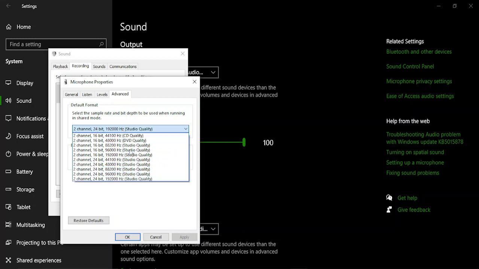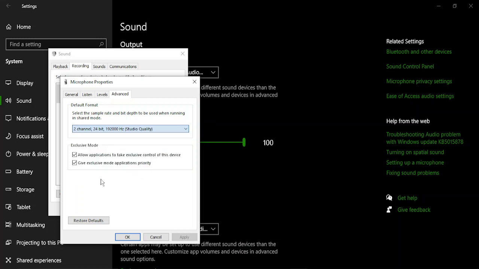quality that you have. So in my case, it is the maximum hertz and the best quality that you have with the maximum number of bits. So that's 24-bit over here. So just select that and click on OK. Once you've done that, then your microphone sound issue should have been solved.